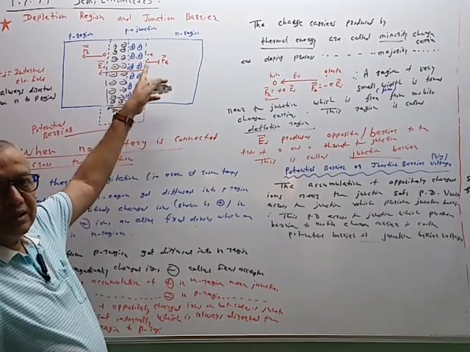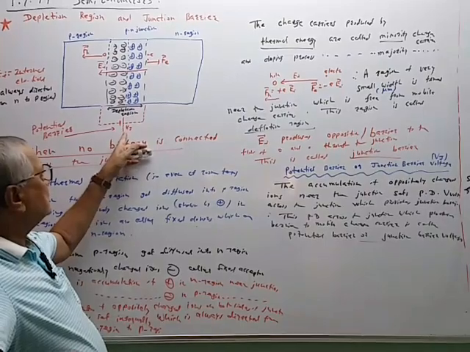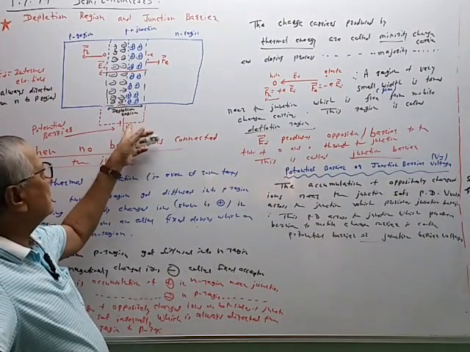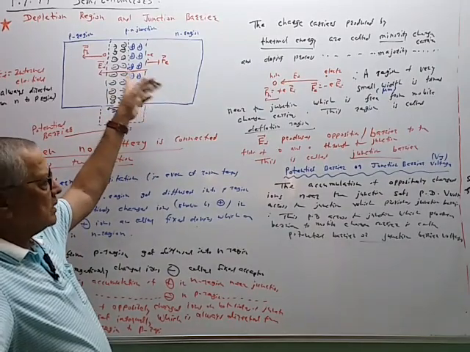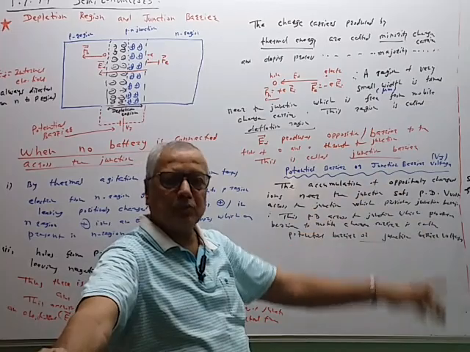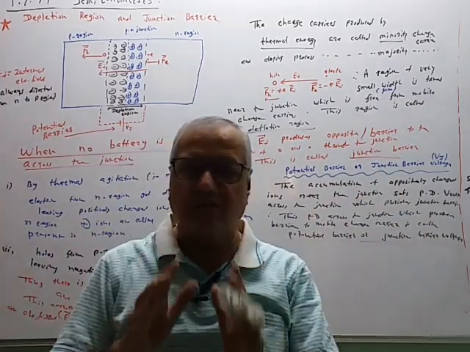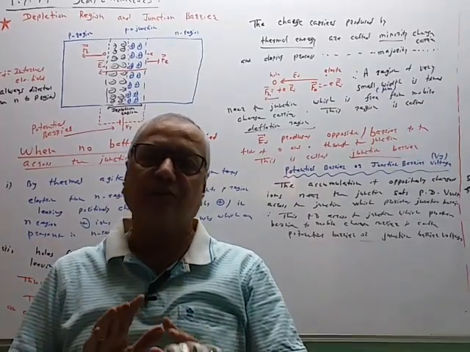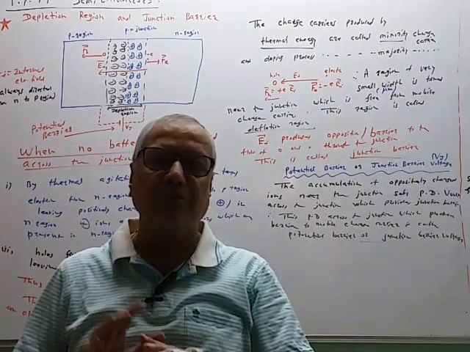This barrier to the mobile charge carrier is produced by this potential difference, therefore it is called the potential barrier or junction barrier voltage.